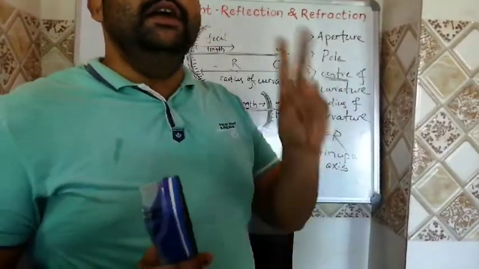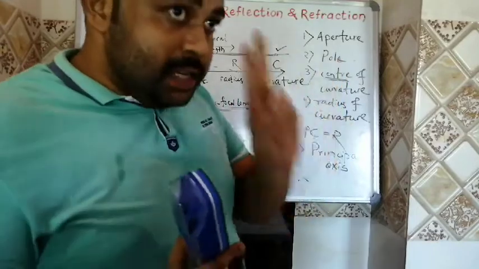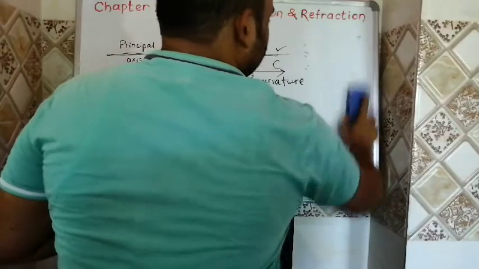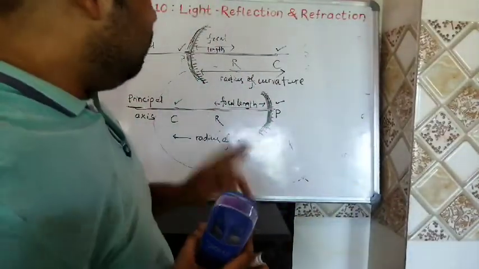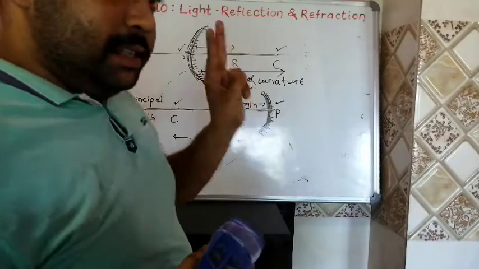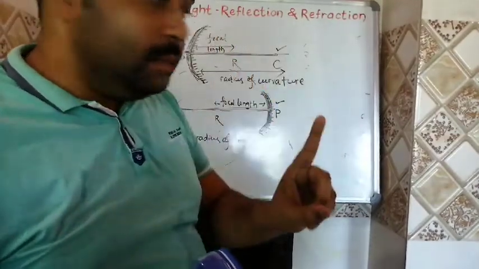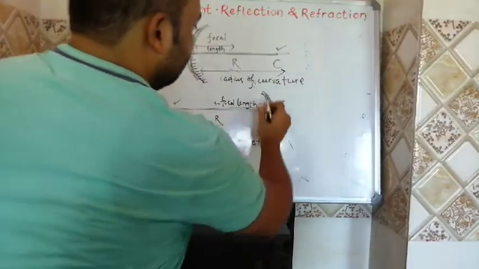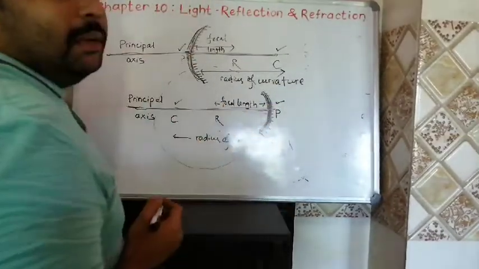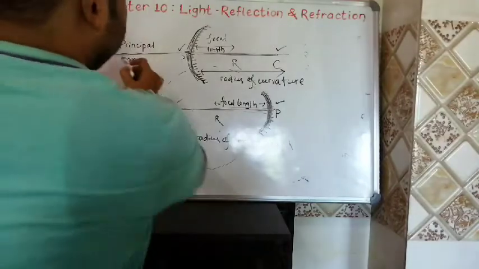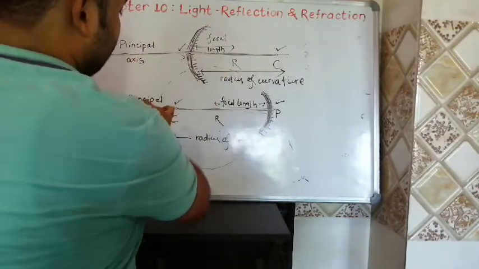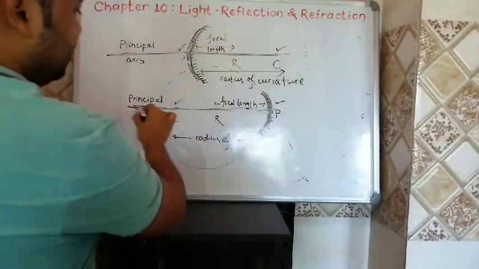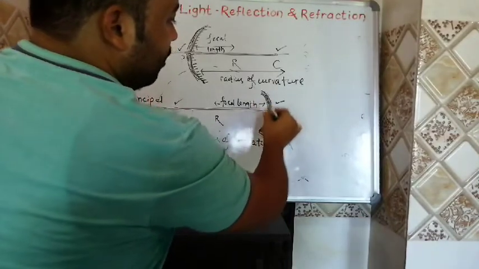So principal axis is the horizontal axis which is passing through the pole. It has to satisfy two conditions. First, the principal axis has to pass through the pole of the mirror. Second, it has to be perpendicular to the plane of the reflecting surface. See, in this case, principal axis is passing through the pole of the mirror. Here also it is passing through the pole, and in both cases, this axis is perpendicular to the plane of the mirror.